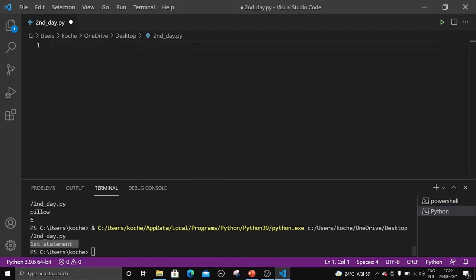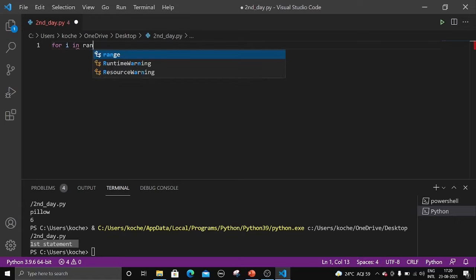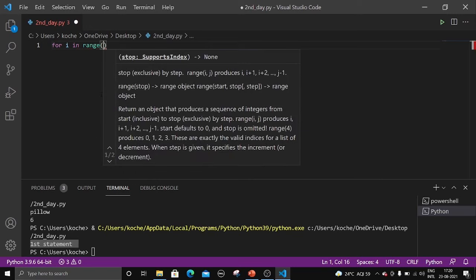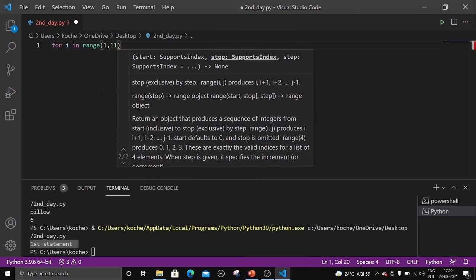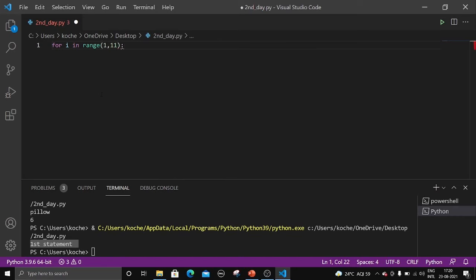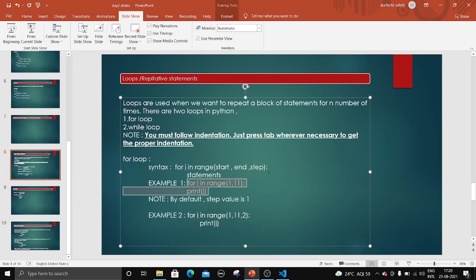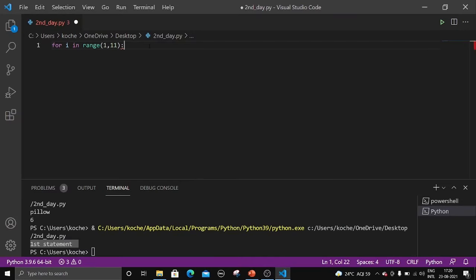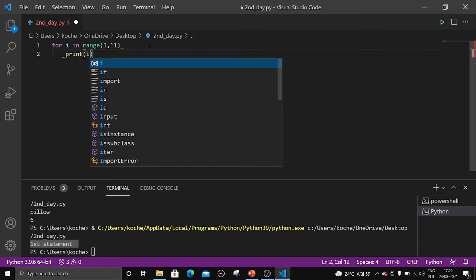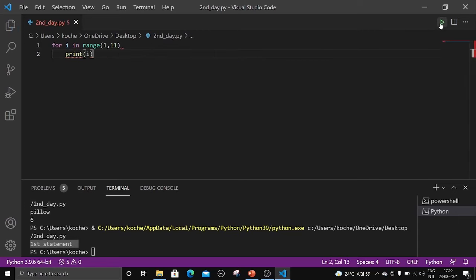Let me show you what it will print. For I in range 1 comma 11 and colon at the end. Do not forget to put colon at the end. I have given you proper syntaxes in the PPT. Do not just go through them, right? Without the proper syntax you will get errors. Let me show you what will happen if you miss the colon. If you miss the colon, and let me write here print I. Control plus S and let me run this one.